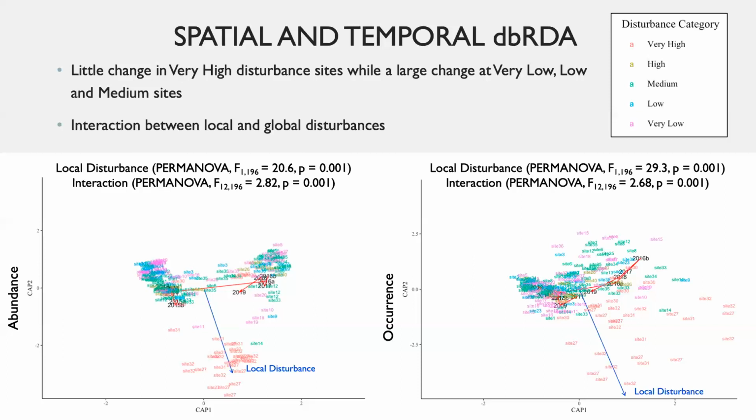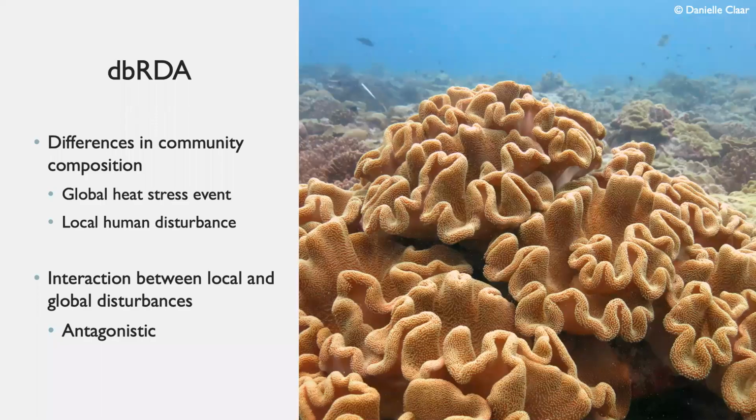This effect was less pronounced in the occurrence or the presence-absence data shown on the right, suggesting the abundance of species greatly differed before, during, and after the global heat stress event. There was also a significant interaction between the local human disturbance and the global heat stress event, which, due to the low amount of change occurring at the very high sites, is likely an antagonistic effect, meaning the combined effects are much less than you would expect by adding the effects together.